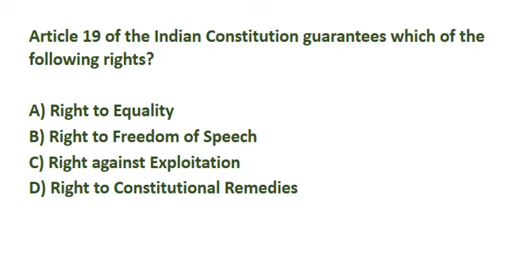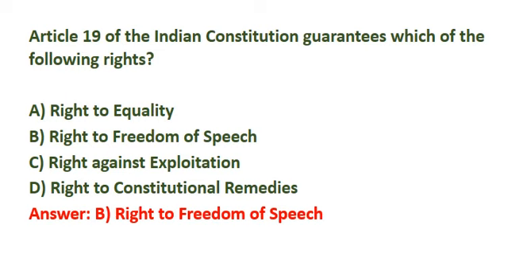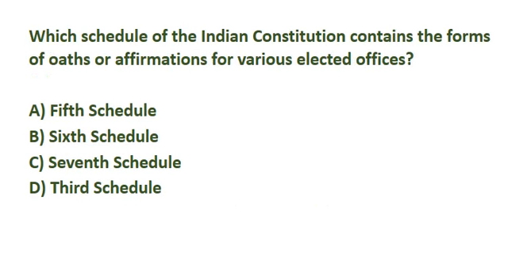Article 19 of the Indian Constitution guarantees which of the following rights? Correct answer is option B, right to freedom of speech. Which schedule of the Indian Constitution contains the form and oaths or affirmations for various elected office? Correct answer is option D, third schedule.